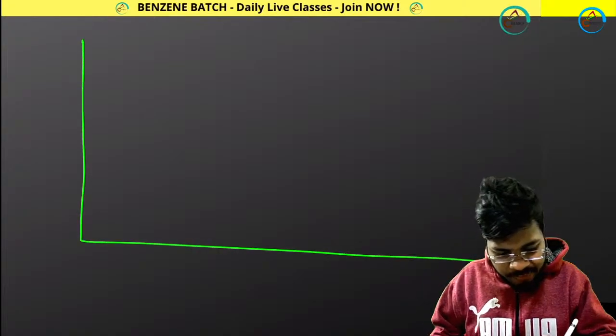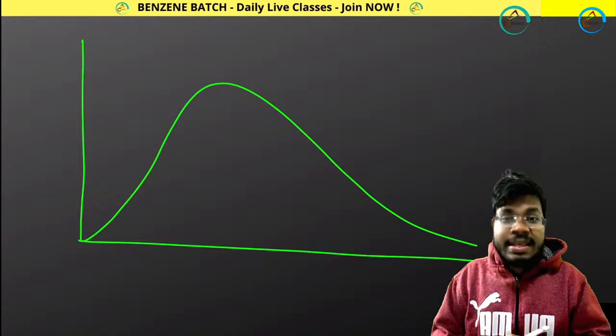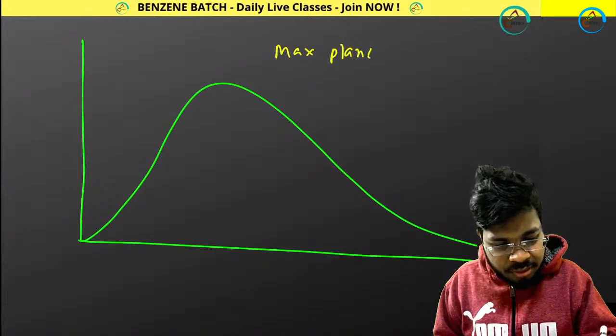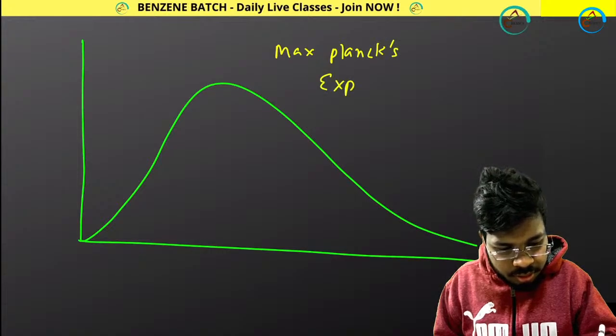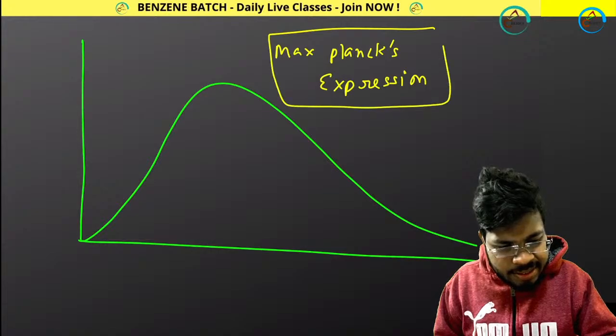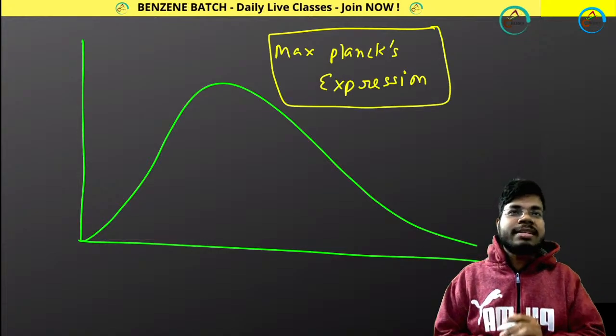Now, everything is done. That means this plot has been explained perfectly by only one single expression, that is called Max Planck's expression. So from Max Planck's expression, this law has been explained successfully.